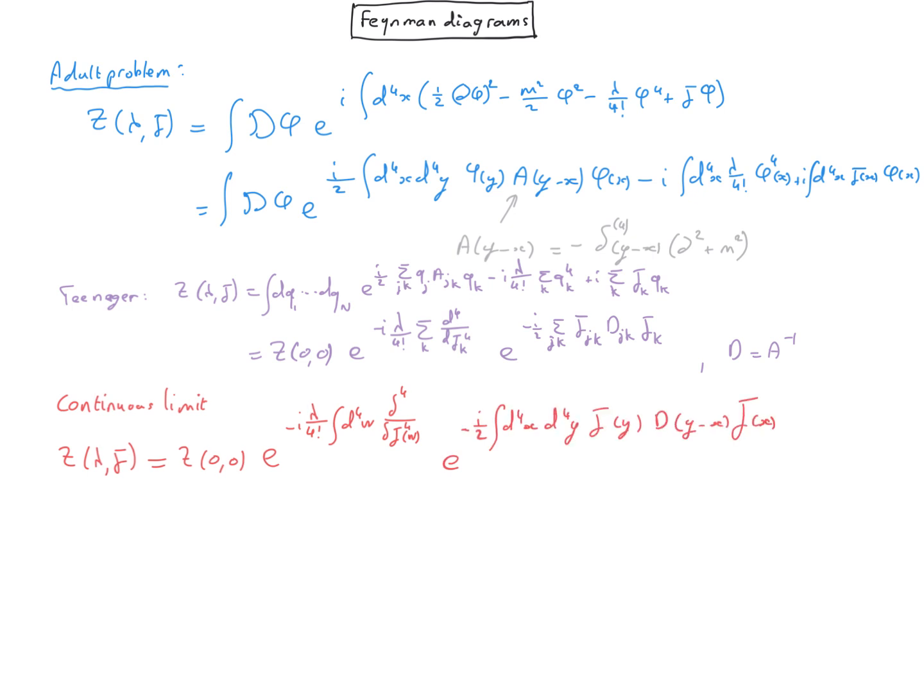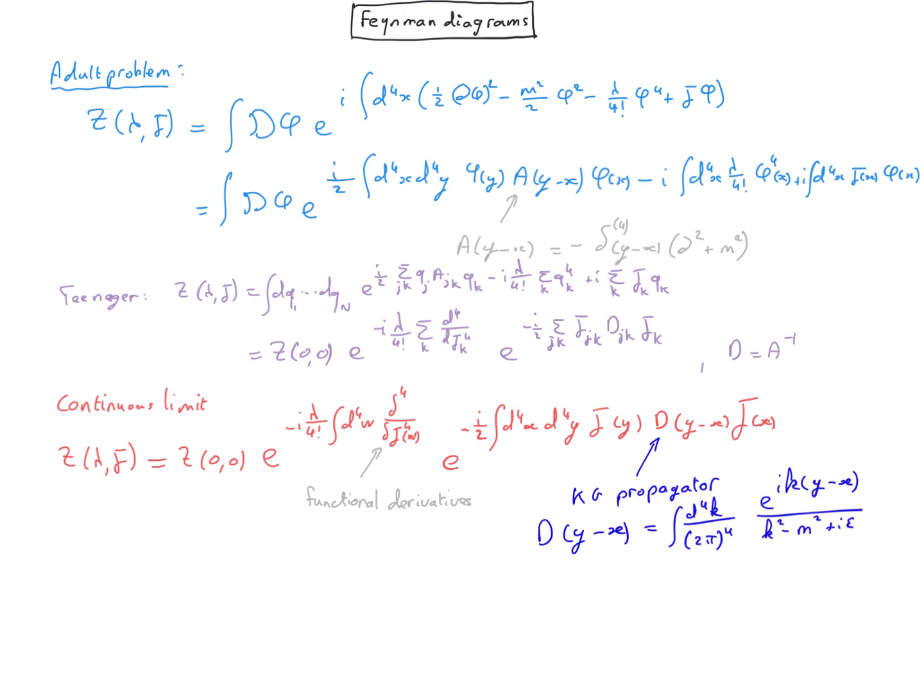The derivatives with respect to J in the discretized case become functional derivatives in the continuous limit. They can be seen as standard derivatives, but with respect to a function evaluated at some specific variable w. The second exponential is simply obtained by solving the Gaussian path integral for free fields. Therefore, the propagator D is just the Klein-Gordon propagator we had in the case of free field theory.